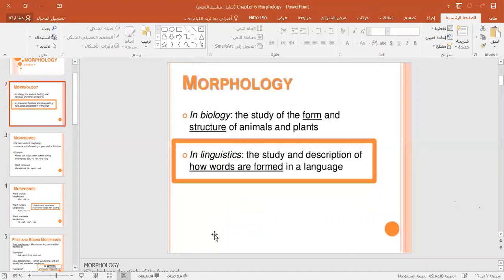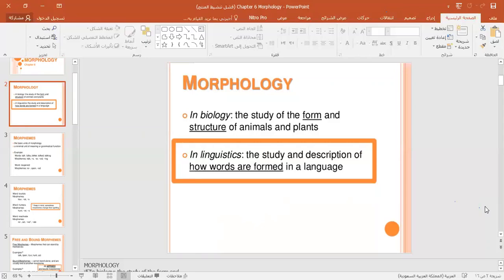What is morphology? We need to know what morphology is before talking about the other details about this field of linguistic study. The word morphology was used previously in biology. It means the study of the form and the structure of animals and plants. But in linguistics, it has another definition. The word morphology was taken from biology.